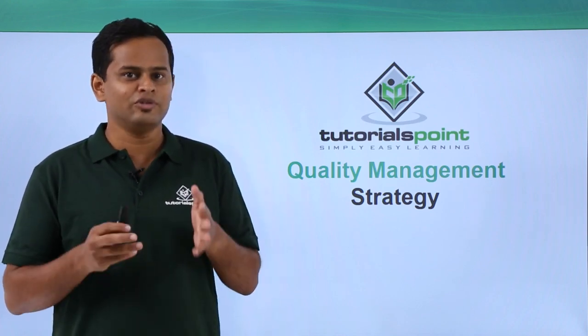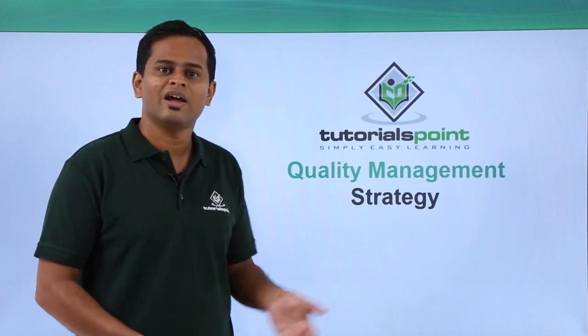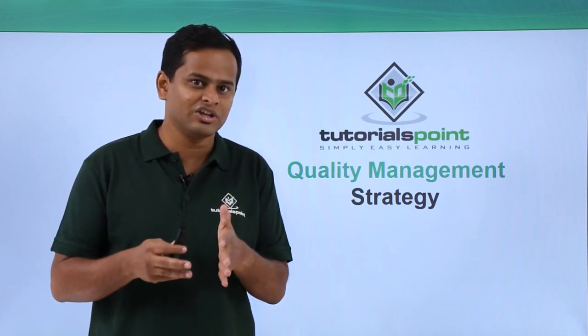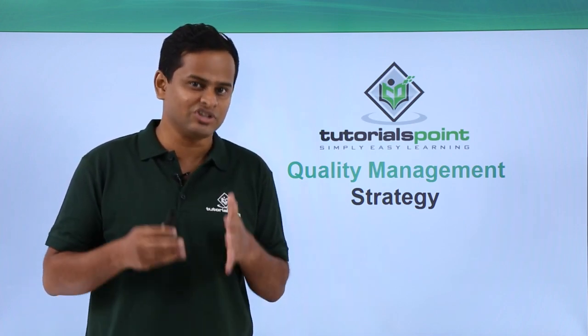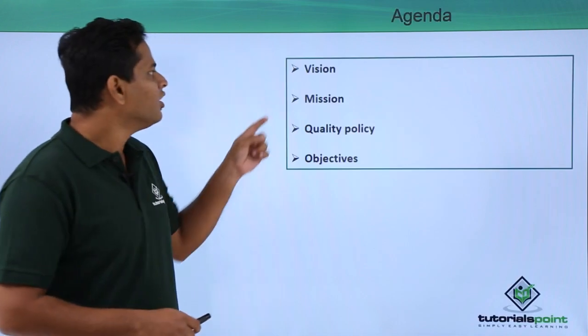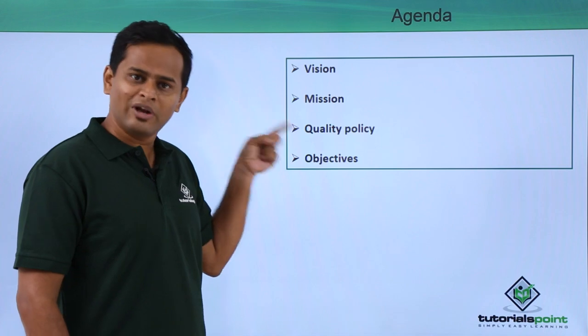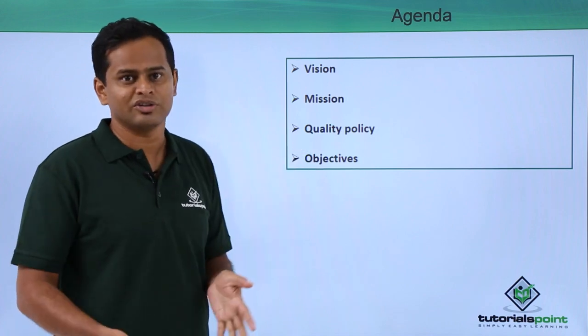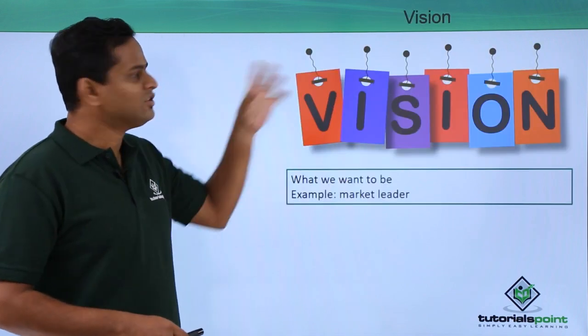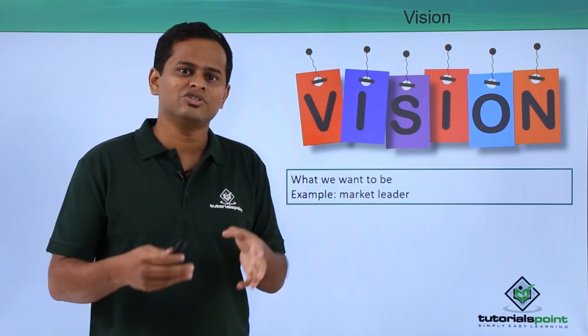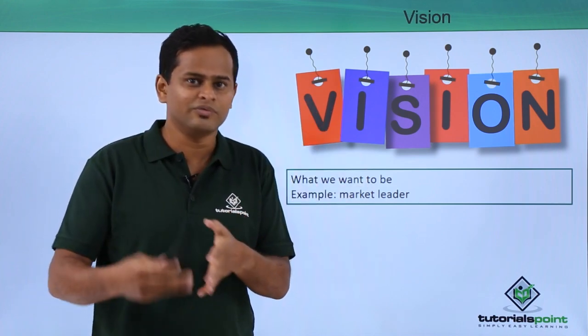In this video, we would be understanding quality management and in that how to make a strategy to have the right quality management system in place. We would be understanding various topics like vision, mission, quality policy and also the objectives. First, we need to understand the vision. That means to say where we want to be in the future.